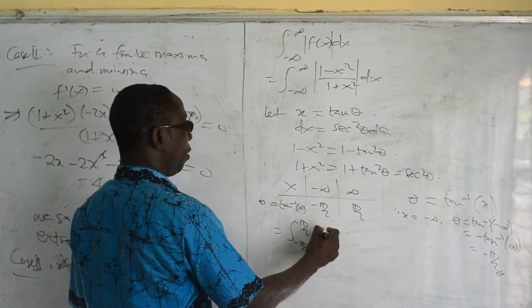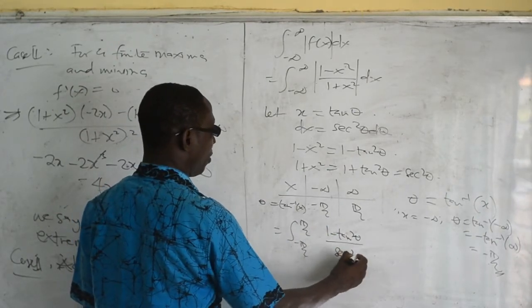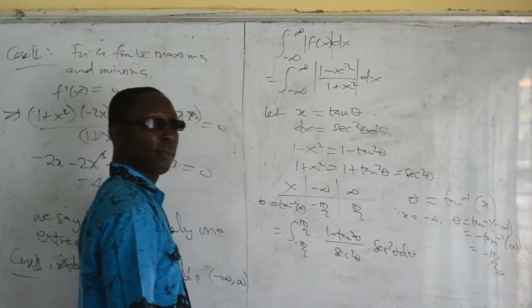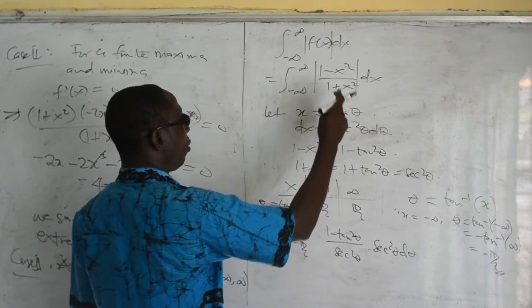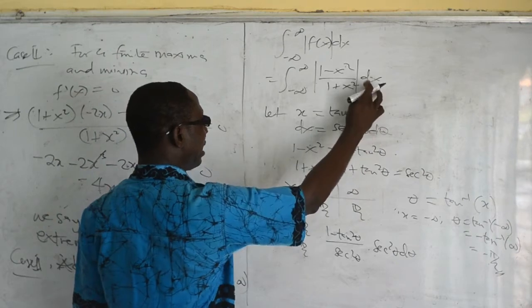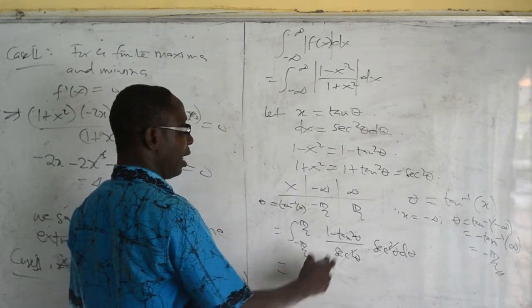Then we have 1 minus tan squared theta over sec squared theta, then this is sec squared theta d theta. That is using integration by substitution. Okay, 1 minus x squared is this, 1 plus x squared is that, dx is this. So this and this cancel. Then we are